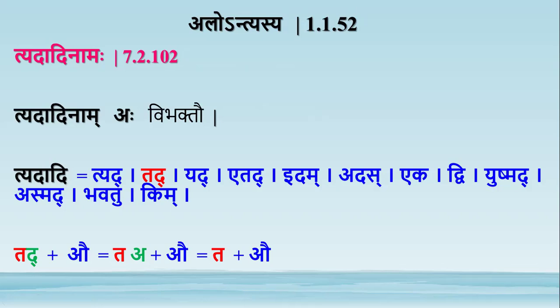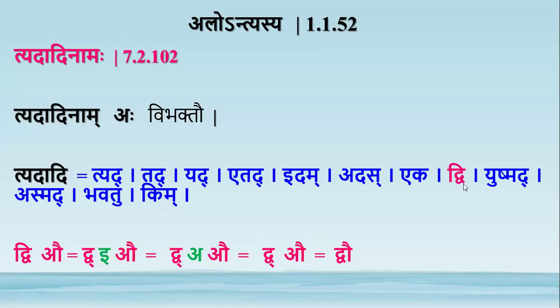By Pararupa Adesha. So we have Ta plus A. By Rudirechi we have Tau. Tau is the Dvitiya Vibhakti. Pratama Vibhakti and Dvitiya Vibhakti Dvivachana Pratyanta form for the word Tad. And that is we got by the application of this Paribhasha Sutra Alontyasya. We applied Akara in place of Dakara, the last letter.